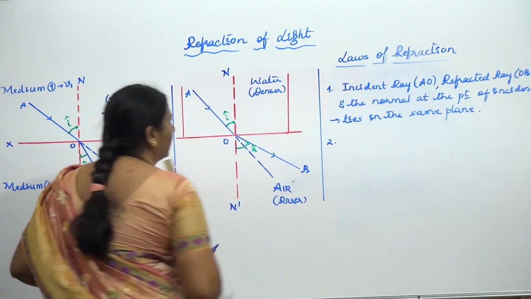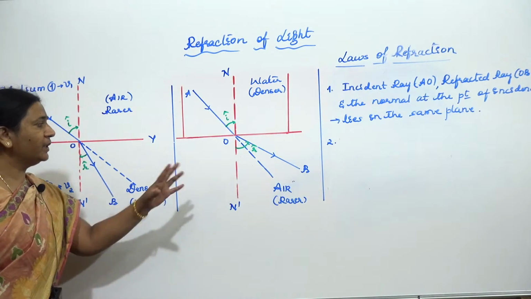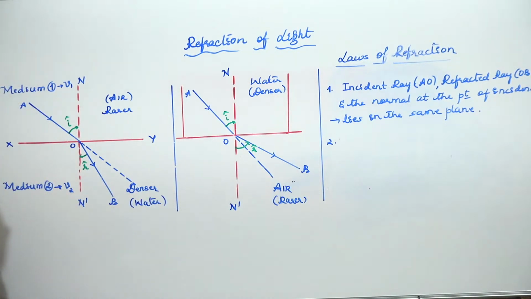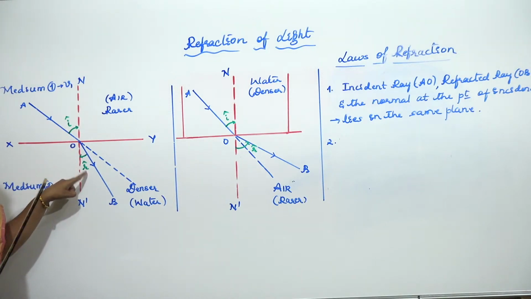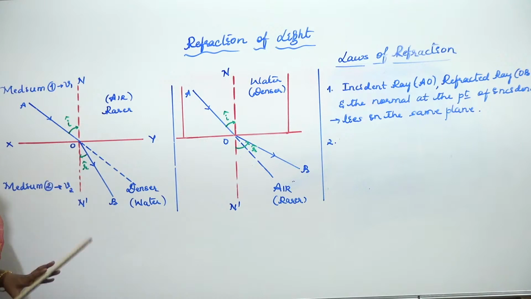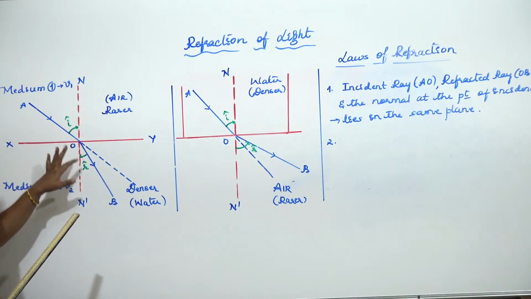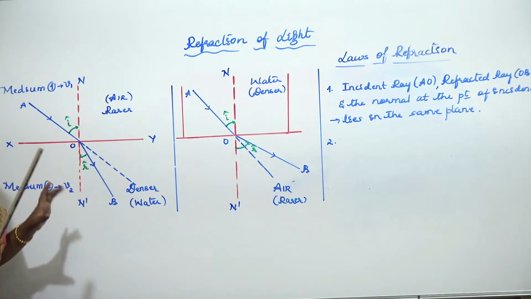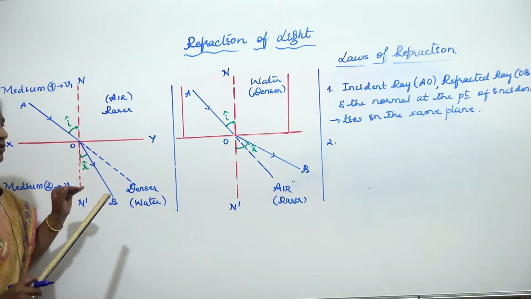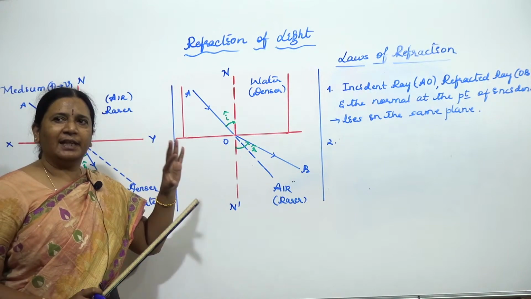Now, what the second law says is, if you are observing here, if I have taken some angle of incidence, we are finding accordingly some angle of refraction. If I change the angle of incidence, the angle of refraction also changes. If I increase the angle of incidence, remember children, the angle of refraction also is going to increase. If I decrease the angle of incidence, the angle of refraction also is going to decrease.